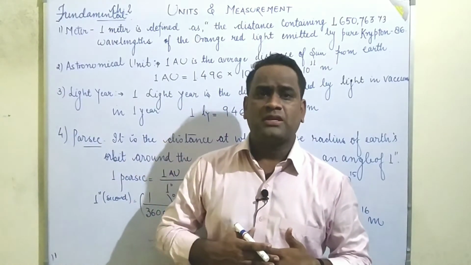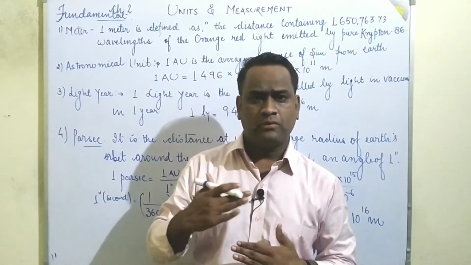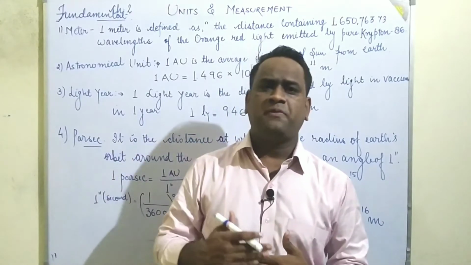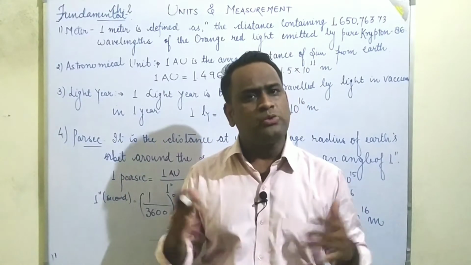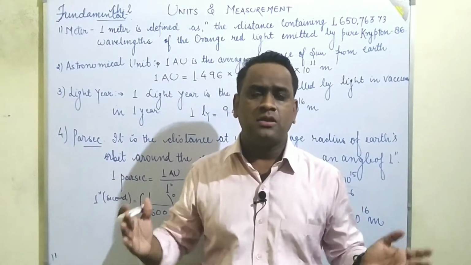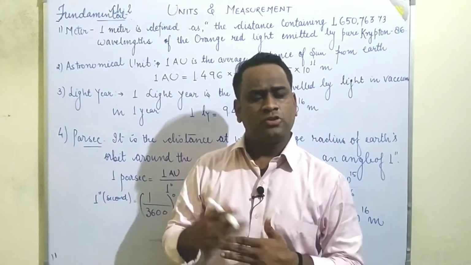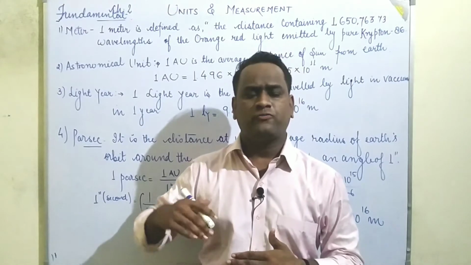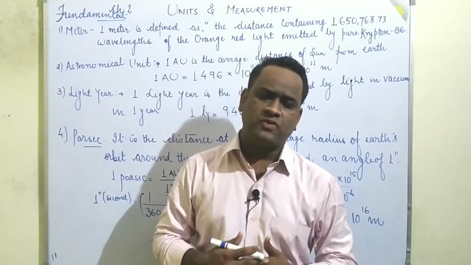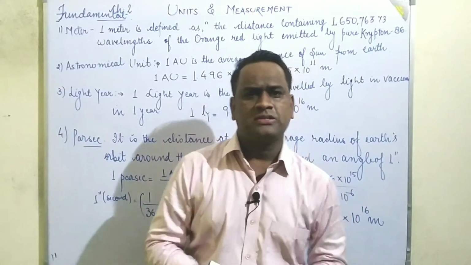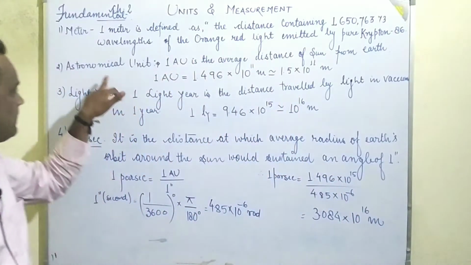But when the distance is very large, if someone says, sir, we have to calculate the distance between the sun and earth, two bodies separated by a long distance, how can those quantities be measured? With the help of some further units we can measure the distance between those two bodies.